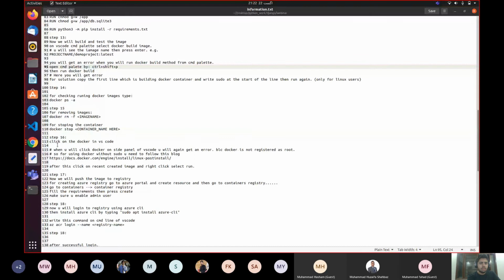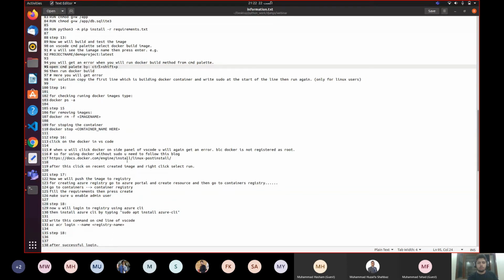So click on the Docker in VS Code. When you click the Docker, okay, so now you will get an error over here. Actually, that's not an error. When you click Docker on the side panel of VS Code, you will get an error because Docker is not registered as root. As I told you, whenever you run Docker, you will get an error because Docker is not registered as a root file or root tool. You need to provide root access to your Docker container.